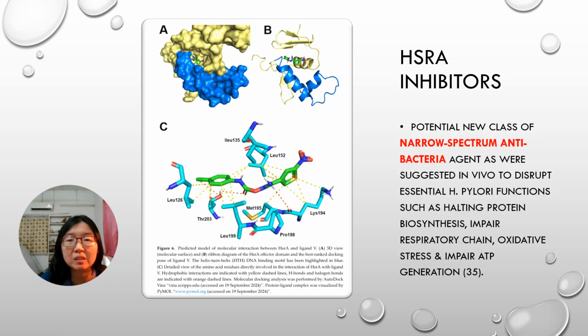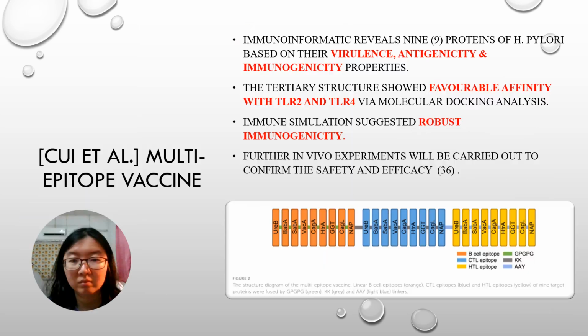HSR A inhibitors are also a potential new class of narrow-spectrum antibacterial agent, shown in vivo to disrupt essential H. pylori functions, including halting protein biosynthesis, impairing the respiratory chain, causing oxidative stress, and impairing ATP generation.